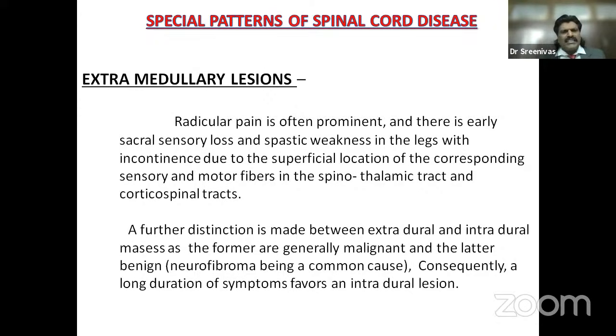So in extramedullary lesion, radicular pain is often prominent because the dorsal root gets affected. And there is early sacral sensory loss because of the spinothalamic tract fibers. Peripherally, there are sacral fibers, so they are the first to get affected in an extramedullary lesion. So there is sacral sensory loss and spastic weakness in the legs because the corticospinal tracts, which are placed peripherally, get affected. Anterior horns are present in the gray matter, but corticospinal tracts are present in the white matter, that is the periphery, so they get affected in an extramedullary lesion. So there's spastic weakness in the legs with incontinence due to superficial location of the corresponding sensory and motor fibers in the spinothalamic tract and corticospinal tracts.